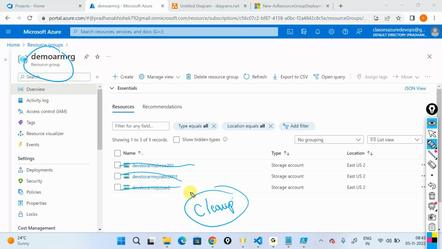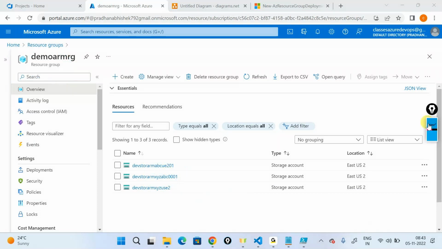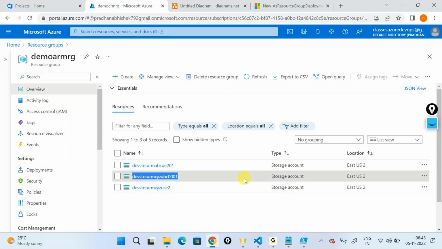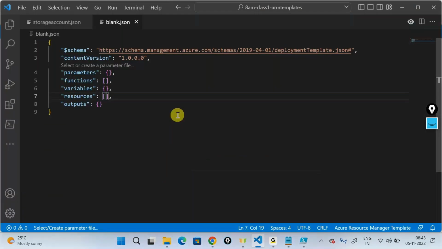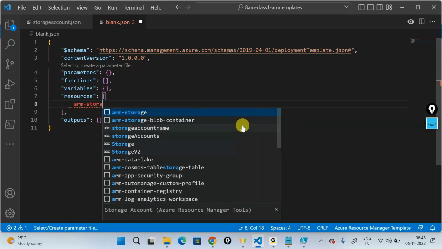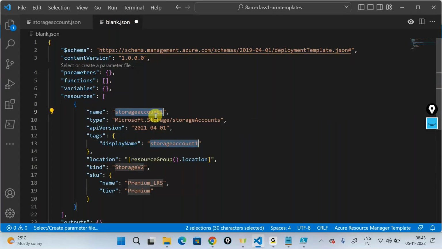One question. Now, if I want a specific one, say instead of the blank template, if I declare only one storage account and the rest I leave out. For example, I want only the second one, 0001, and the rest I don't need. So I can do that in the template, right? So it will remove all the others and leave the existing one? Yes, in the template, you need to mention that particular storage account name. Whatever is required, you can mention it here.